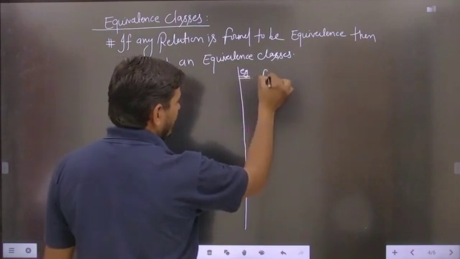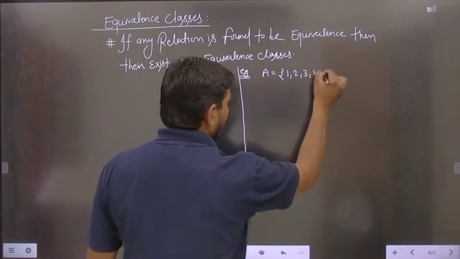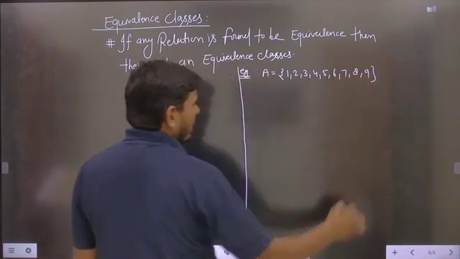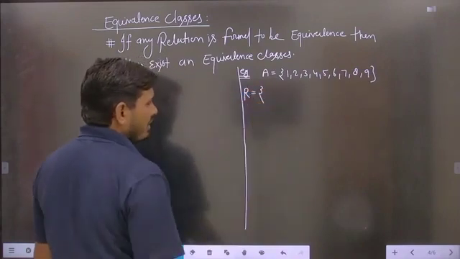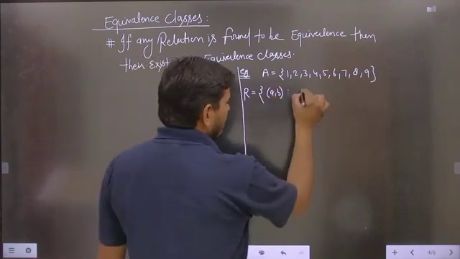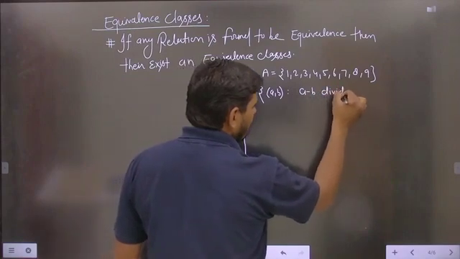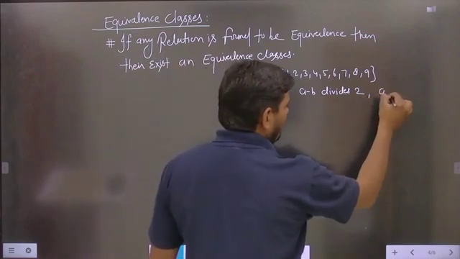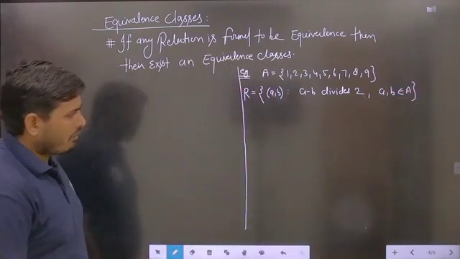Suppose any set A is given, and suppose this set A is given as 1, 2, 3, 4, 5, 6, 7, 8, 9. Suppose a relation R is defined on this particular set A like (a, b) such that a minus b is divisible by 2, where a, b both belong to the set A. Suppose this particular relation is given.